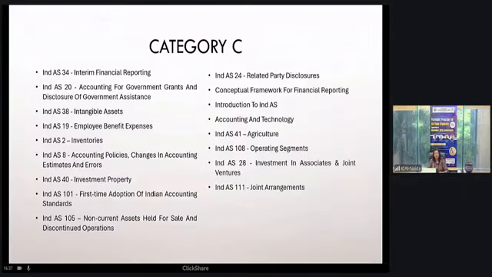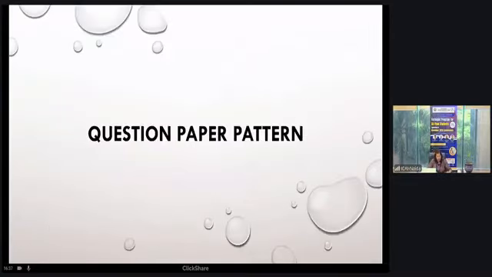Now I'm moving to the question paper pattern. This is very important, students, because this time there is a change in the MCQ part of the question paper pattern. For the descriptive part, we'll have the same pattern followed in the last two to three examinations. There will be 6 questions. The first question will be compulsory. Out of the remaining 5 questions, 4 are to be attempted. One internal choice will be given. Every question will be of 14 marks. Except question 1, there will be subparts in the other questions.